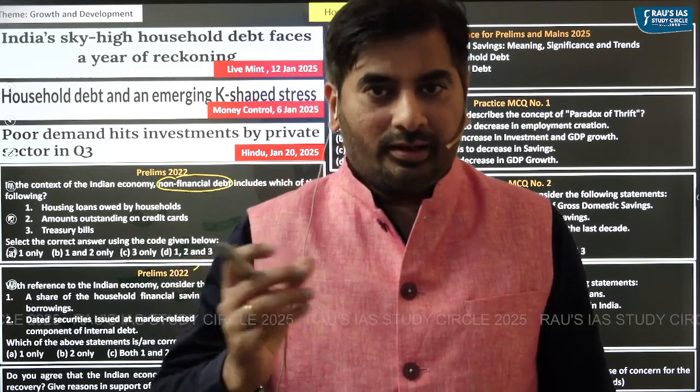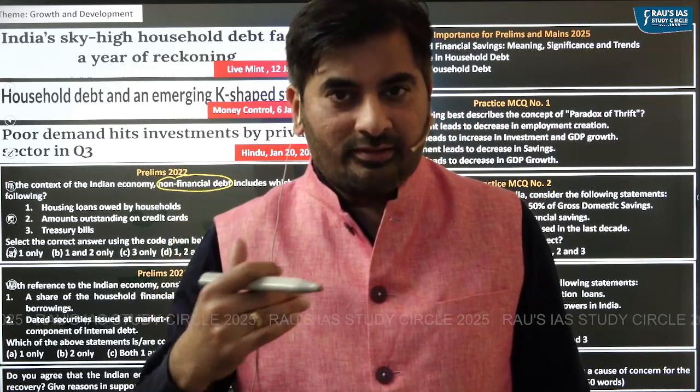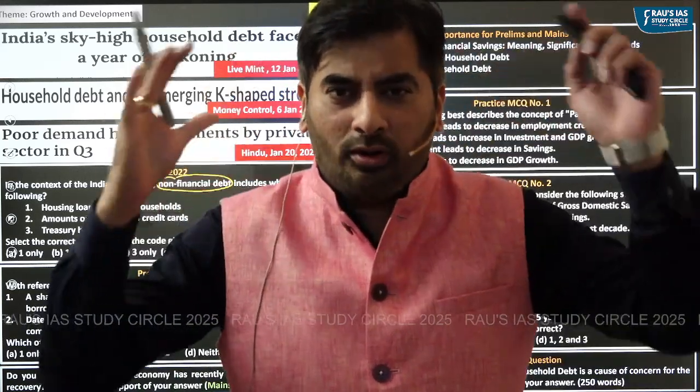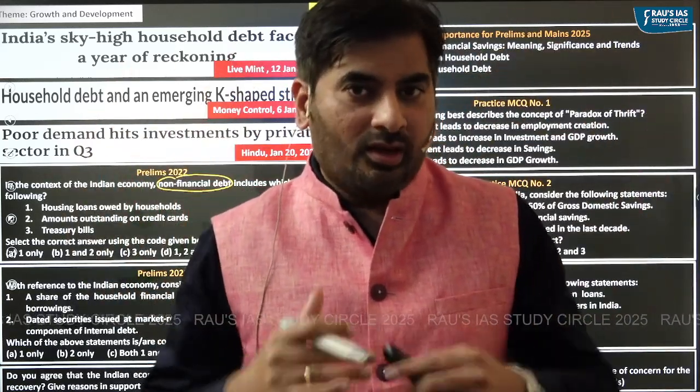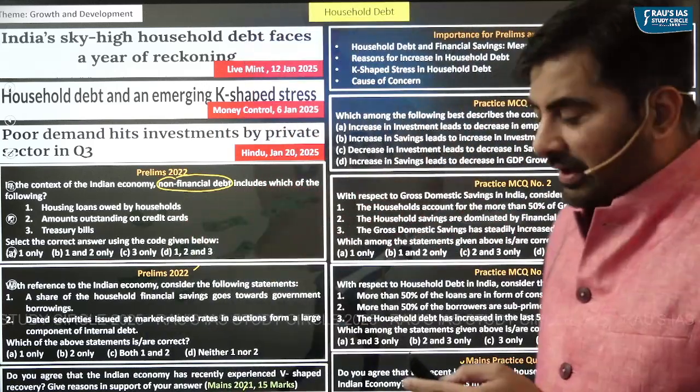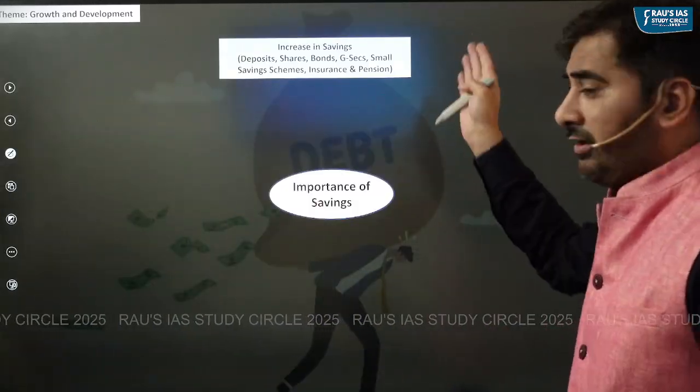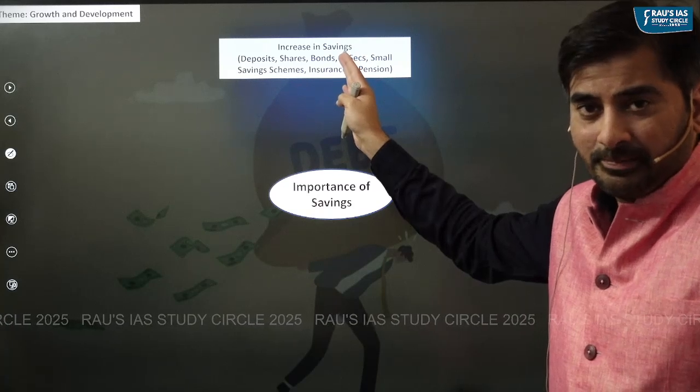In case of India, whenever we say household savings, it is a very broad based concept where households can save money in the form of deposits with the banks.